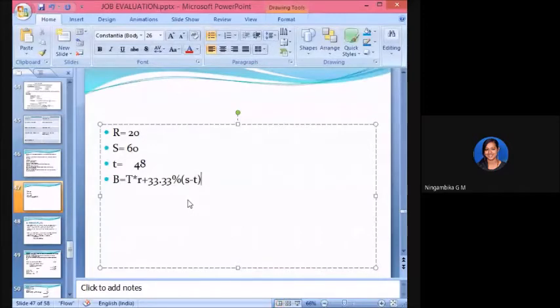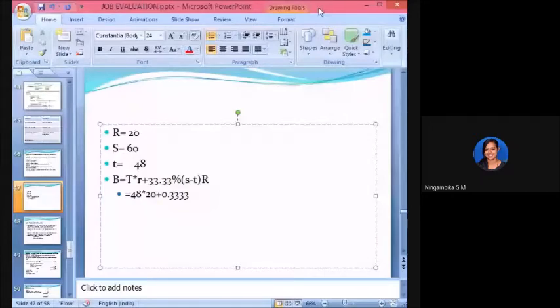Now you calculate the answer. What is the answer now? 48 into, what is R? That is 20. 20 plus 0.333 into S minus T, which is 60 minus 48, into 20. So what is the answer? Now 0.992. Yes, Sana, what was your answer?